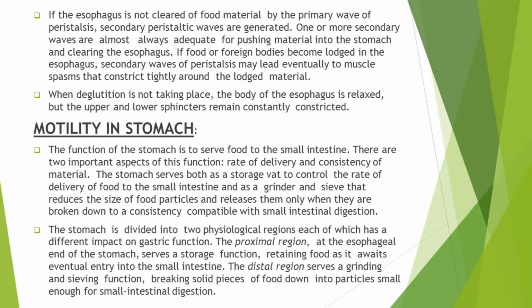In this way the distal stomach checks the consistency of the material in comparison to digestion in the small intestine, and it acts as a sieve. So the proximal region of the stomach serves the storage purpose, while the distal region serves in sieving and grinding of the food.